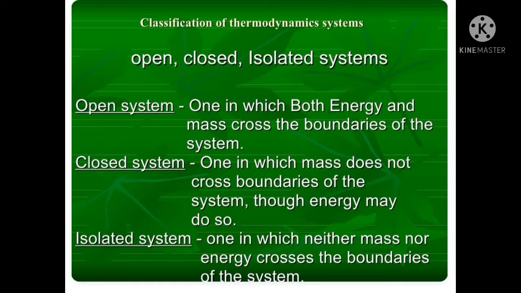Now let us take an example for an open system. Consider a steam turbine. In a steam turbine, the mass and energy of steam enters at one section, and after expanding in the turbine, it leaves at section 2. So both mass and the energy accompanied by the mass enter at section 1 and leave after the expansion in the turbine at section 2.